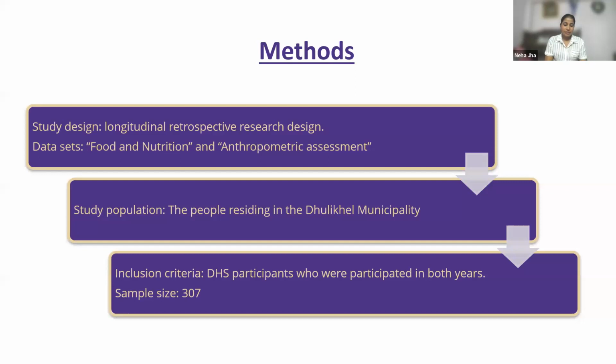About the methods, this study used a longitudinal retrospective research design. Specific data sets, food and nutrition, and anthropometric assessment, from the DHS 2013 and DHS 2022, also called Wave 1 and Wave 2, were extracted and used for this study. The people residing in the Dhulikhel municipality were the study population. DHS participants who had participated in both DHS studies were the only ones included. So there were 307 participants included for the final analysis of this study.